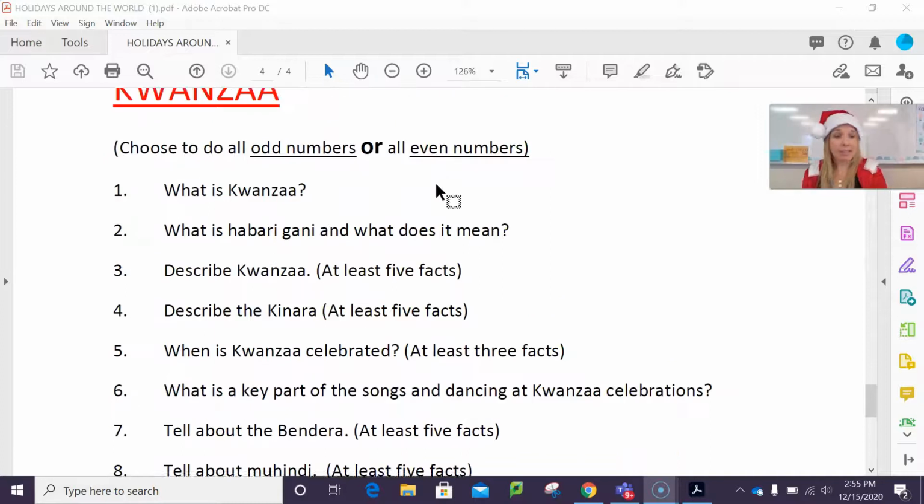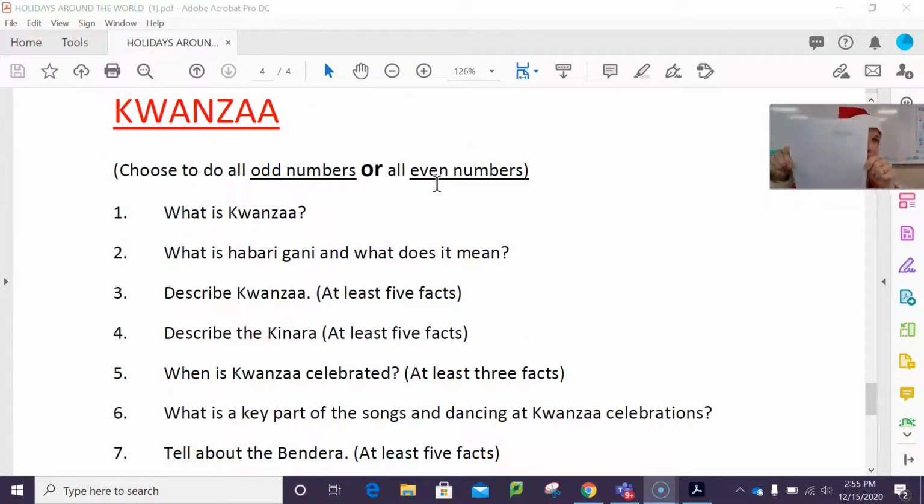Now, what Mrs. Davis has done is I have 3 pieces of paper right here, and I have labeled each one: Hanukkah, Christmas, Kwanzaa. I went ahead and just showed you Hanukkah. I skipped a couple lines and I just wrote my odds, but it's completely up to you what numbers you do. So you're going to have 3 organized papers that are each numbered nice and neat, just like Mrs. Davis has here. Again, 3 pages organized nice and neat like this, one with the name of Hanukkah, one with Kwanzaa, one with Christmas.